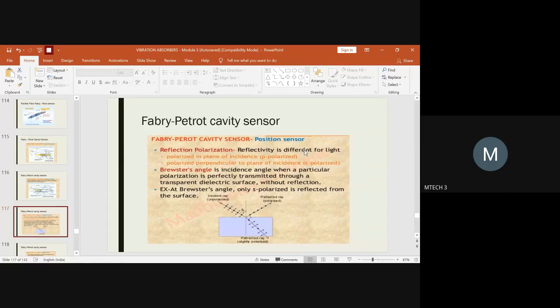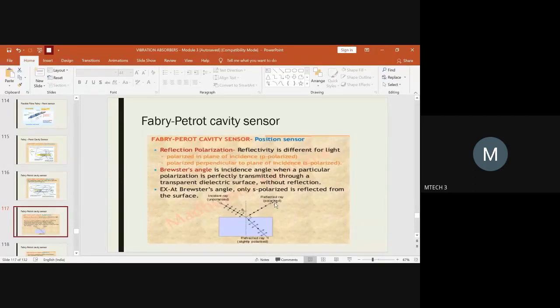It is called p polarized if the polarization is taking place in the plane of incidence. So this is the plane in which the light rays have been incident. If in the same plane the light has been reflected back, then we say it is p polarized. So this is a common plane. In this plane the light rays have been incident, and in the same plane the light rays have been reflected. That shows that the totally unpolarized light is now converted into a polarized one.